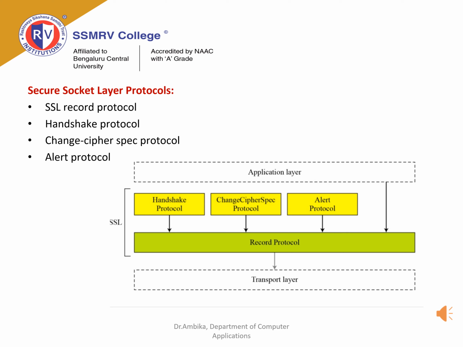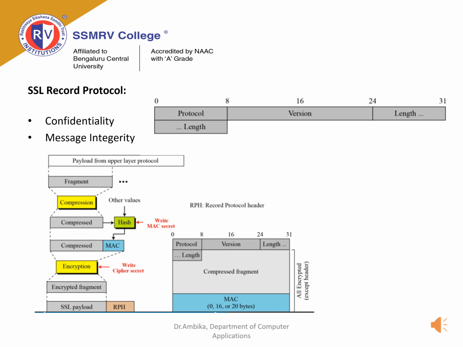SSL record protocol provides two services to SSL connection. One would be confidentiality, the other would be message integrity. In SSL record protocol, application data is divided into fragments. The fragment is compressed and then encrypted. The MAC message is generated by algorithms like SHA and MD5. After that, encryption of the data is done, and in the last step, the SSL header is appended to the data.